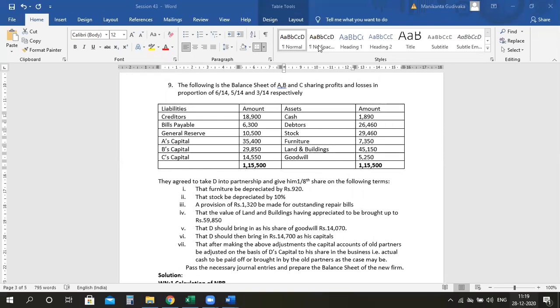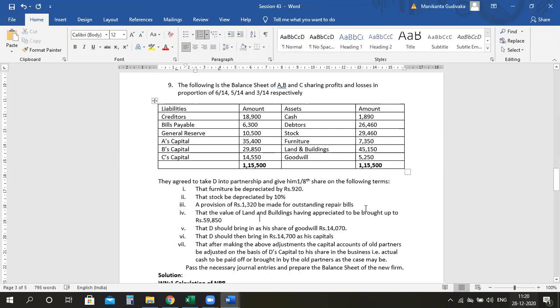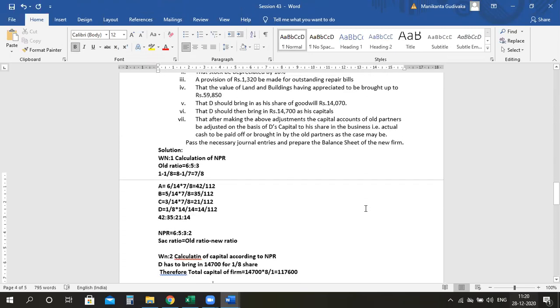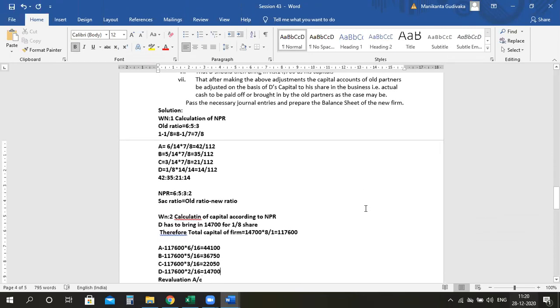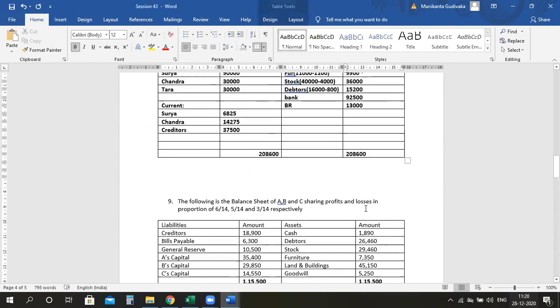Ma'am, asset side 60 rupees extra is coming. Then this total is, I mean, because the question is wrong. Even the answer is wrong. So don't worry, guys. Understood? Here we have a 60 rupees difference.